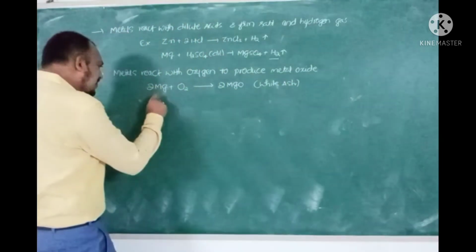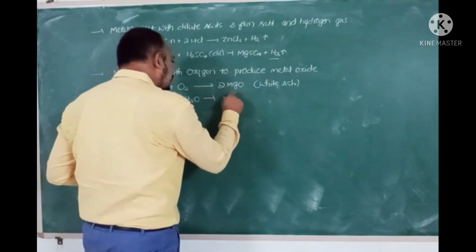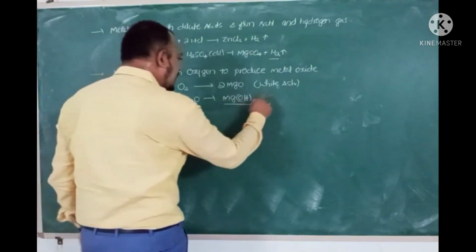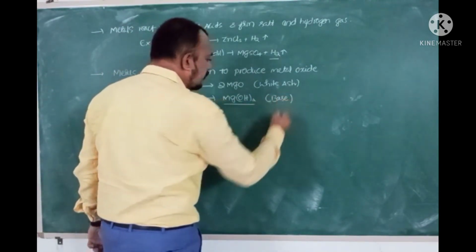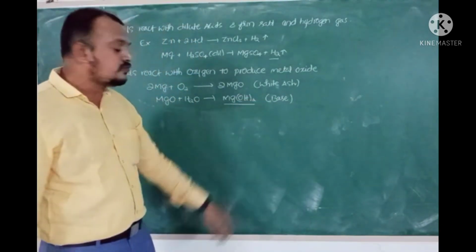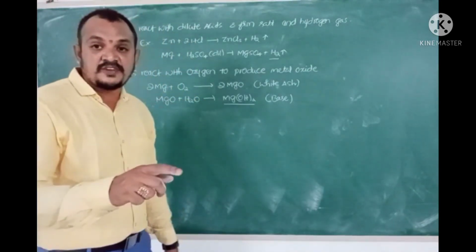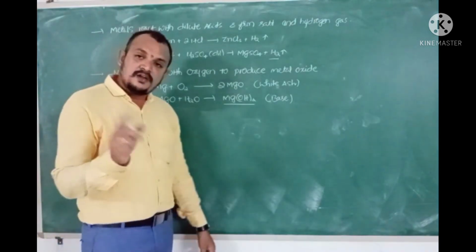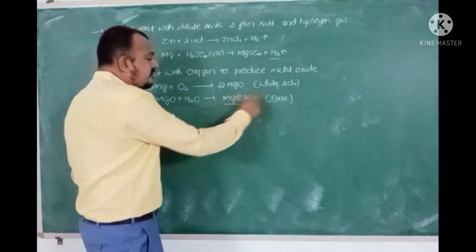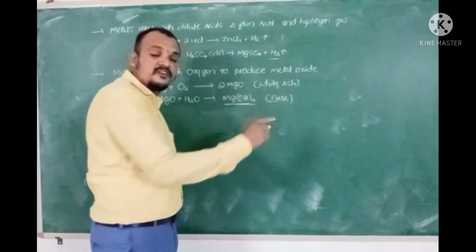When this white ash of magnesium oxide is dissolved in water, it produces magnesium hydroxide. This is a base. How do you know that it is a base? When red litmus paper is inserted into the solution of magnesium hydroxide, it will change to blue in color. So substances that change the color of red litmus paper to blue are known as bases. Here, magnesium hydroxide changes the color of red litmus to blue, so I can say that magnesium hydroxide is basic